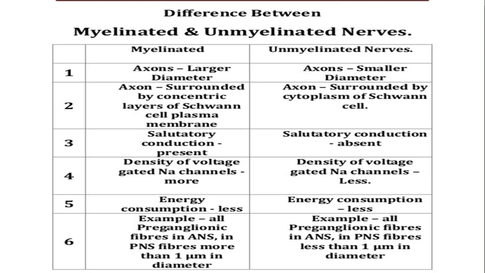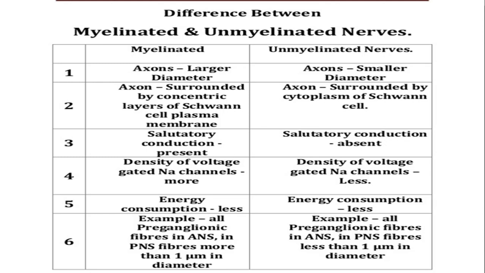Then myelinated sheath is responsible for saltatory conduction, but there is no saltatory conduction in non-myelinated axon. Saltatory conduction means, in the case of myelinated nerve fiber, the node of Ranvier is there, so the impulse jumps from one node to another node. This is called saltatory conduction. But in non-myelinated axon there is no myelin sheath, so no node of Ranvier, so no jumping of impulses. So there is no saltatory conduction.